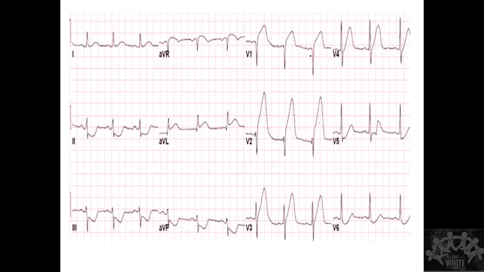Okay. Yeah. In STEMI, no ST elevation. Correct. Why baseline is affected? Okay, so I think I'll end the class for today.